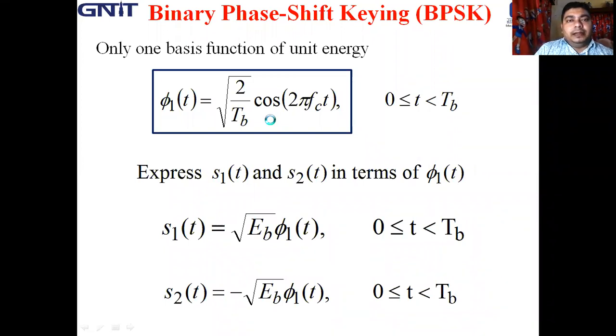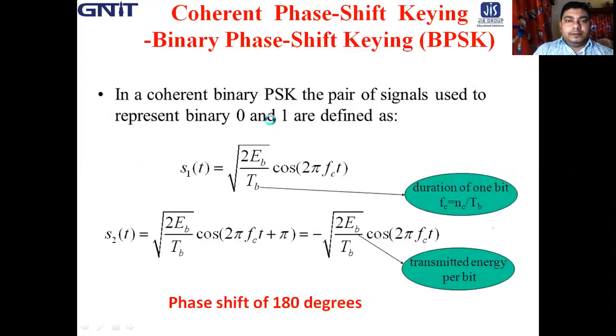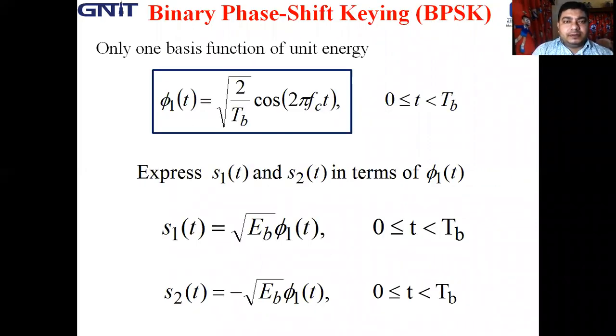So from the earlier expression, that is these two expressions, we can say that only one basis function of unit energy is sufficient. So only one basis function of unit energy is required, which is say phi 1(t), which is square root of 2 by TB cos 2 pi fct, where t belongs to 0 to TB.